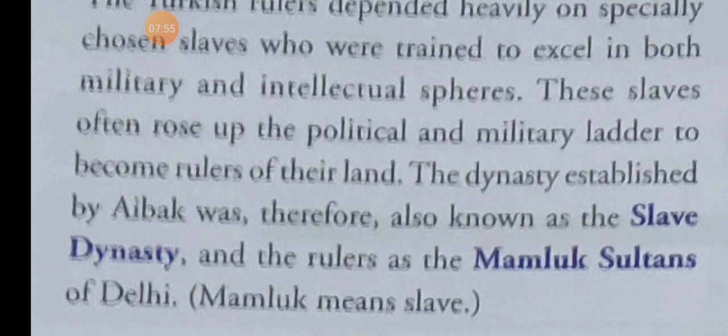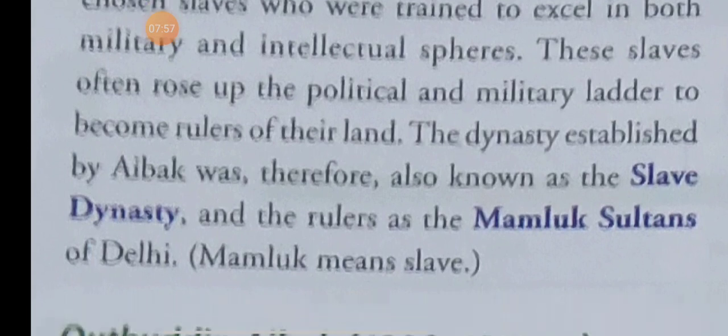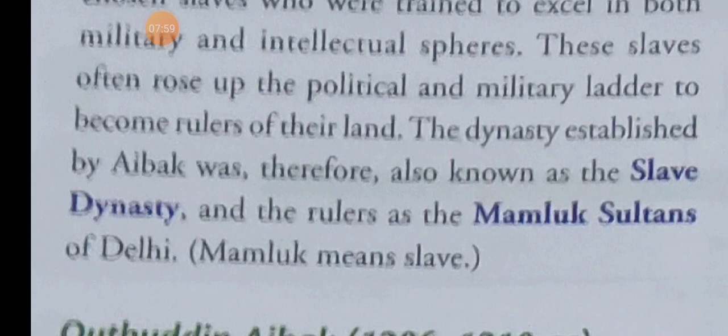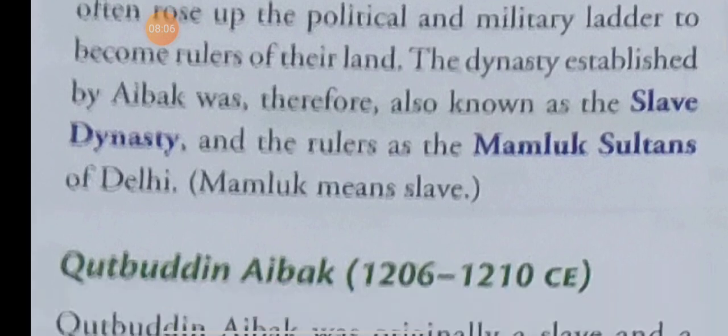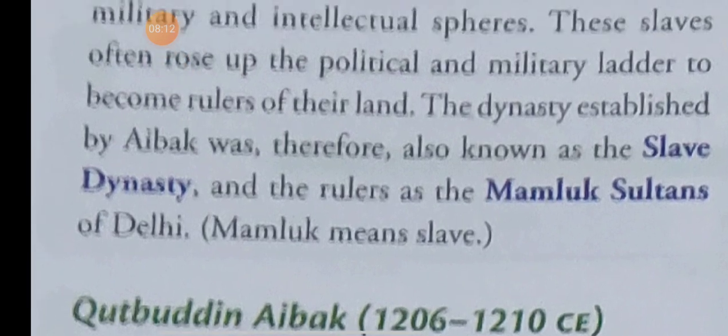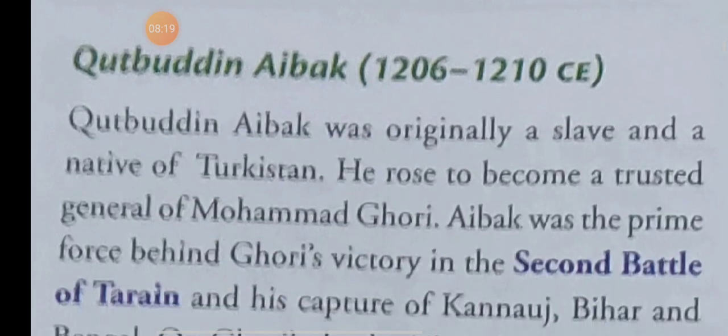This dynasty established by Qutbuddin Aibak was therefore also known as the Slave dynasty, because Qutbuddin Aibak was a slave, and the rulers were known as the Mamluk Sultans of Delhi. Mamluk means slave.